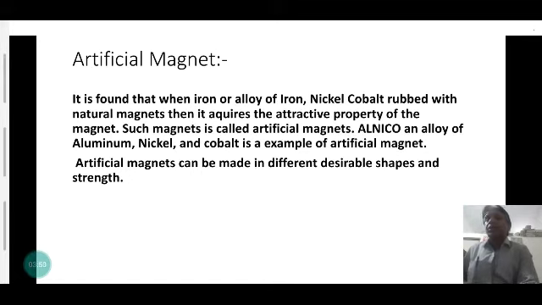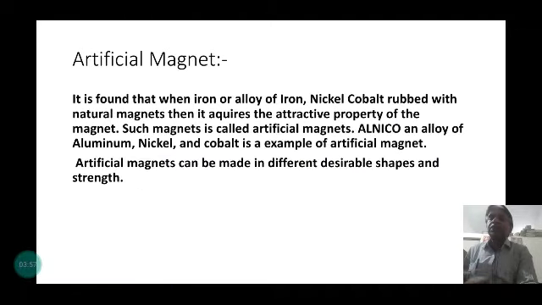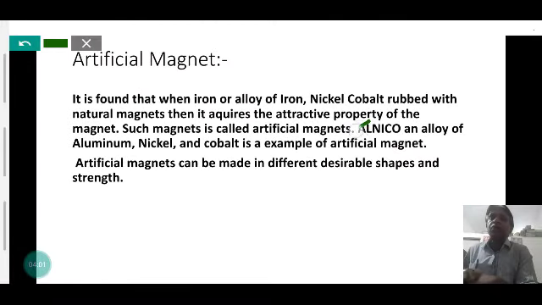Such a magnet is called an artificial magnet. Alnico, an alloy of aluminum, nickel and cobalt, is an example of an artificial magnet. Artificial magnets can be made in different desirable shapes like horseshoe magnet, needle magnet, bar magnet, and they have more strength than natural magnets.